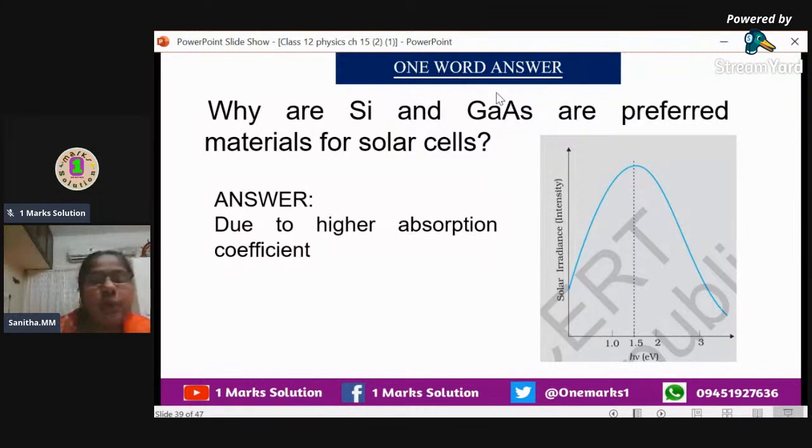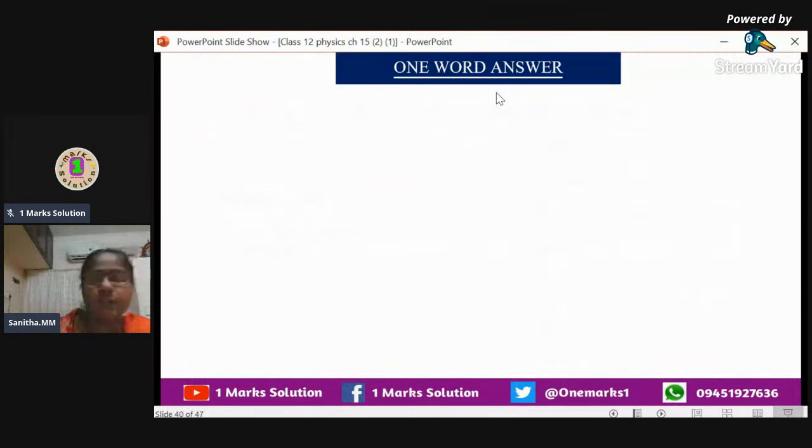What do you mean by that? Whatever light or solar energy is incident on this cell or diode, they will absorb it. So the absorption coefficient is more in silicon and gallium arsenide, and of course the band gap is also very small. That is why we prefer these for solar cells.